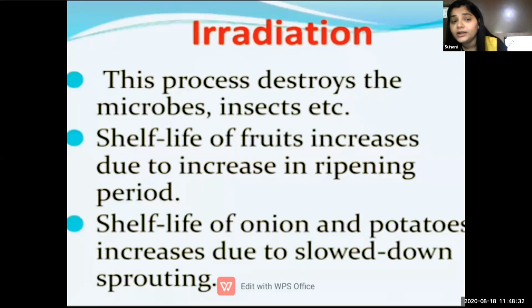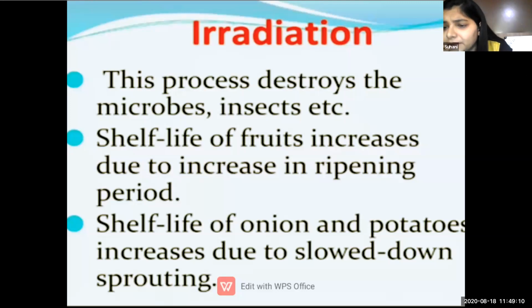Okay, this process destroys the microbes, insects, etc. Shelf life of fruit increases due to the increasing ripening period. Now, the food doesn't get ripe easily. Okay, the shelf life of the food increases, and the food stays raw for a longer period of time. Okay, so the shelf life of the fruit increases and the ripening is delayed. Okay, that's why the food can stay fresh for a longer period of time. Especially this irradiation is used in onion and potato, okay, to slow down their sprouting.